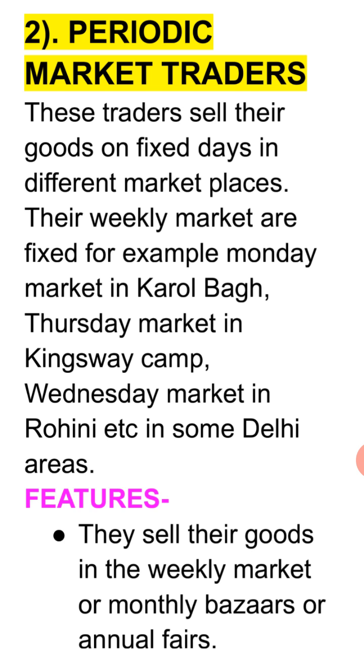And the same you can see in your Bareilly, in the local areas as well, that there are different days markets. Sunday market is there, Thursday market is there in the different places. Now see the features. The very first, they sell their goods in the weekly markets or the monthly bazaars or the annual fairs. Periodic market traders का मतलब ये नहीं है बेटा कि it is talking about the weekly only. It can be the monthly as well, or it can be the annual fairs as well.